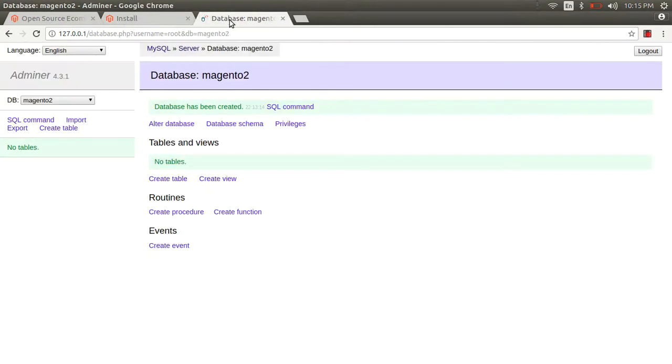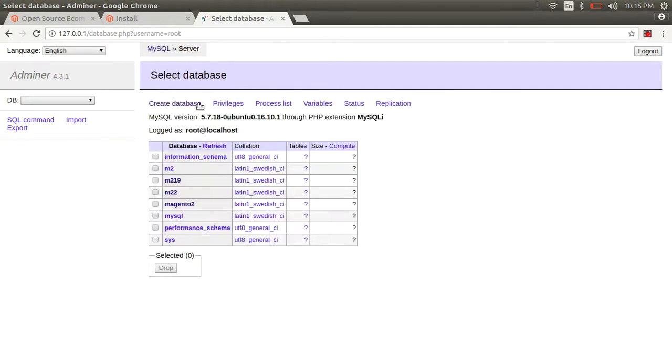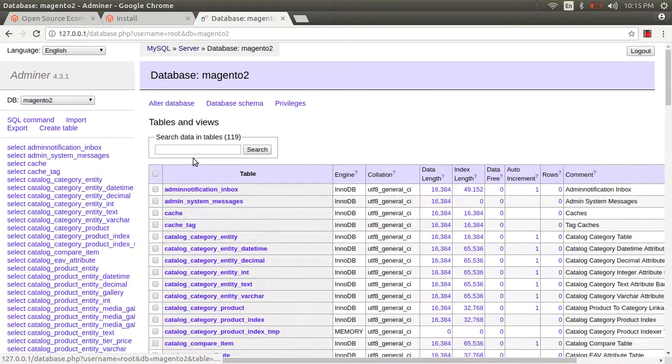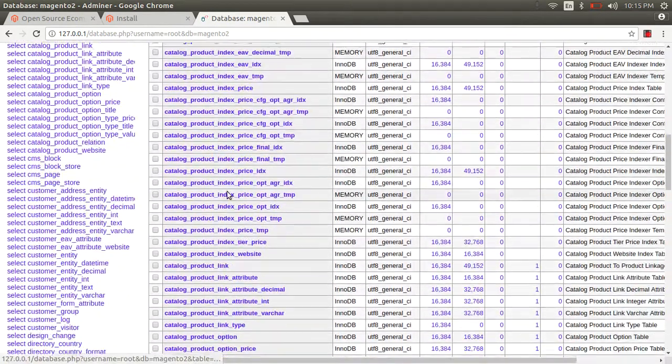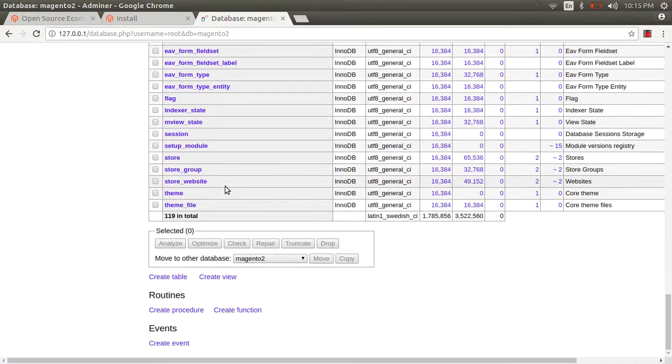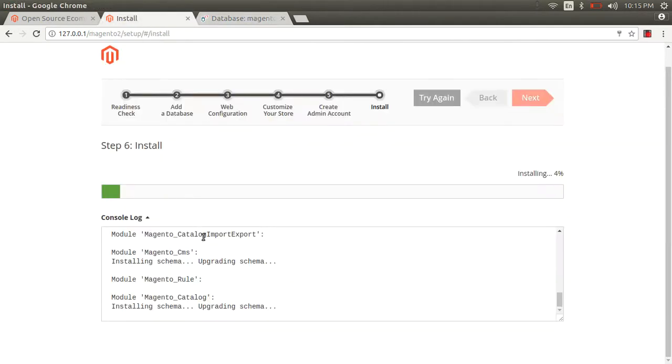Install Magento, right, guys? And you can see here is the MySQL area. The database is also coming. Tables are coming in the database. 19119 tables installed. So it takes at most 30 to 40 seconds, within a minute to install Magento 2.